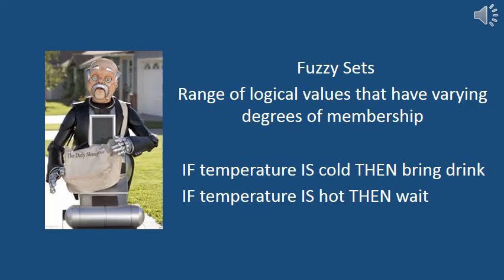For example, you could say, if the temperature is cold, then bring drink. It would say that, I want my drinks cold, you bring them to me when they're cold. And if you don't want them when they're hot, you would potentially say, if temperature is hot, then wait, and you would wait until the temperature gets to a more acceptable range.